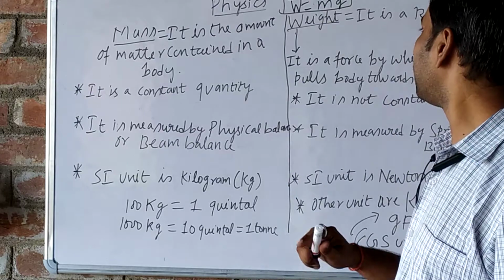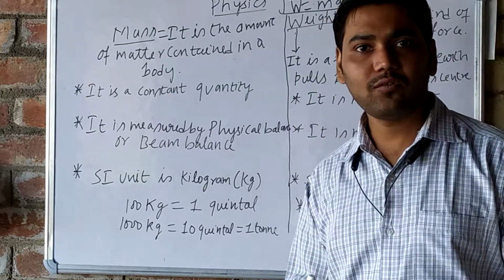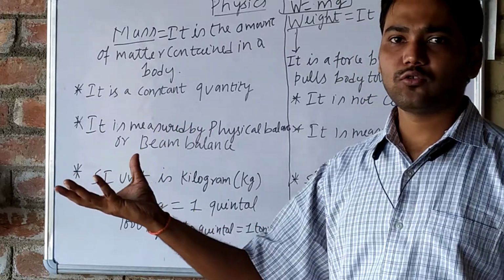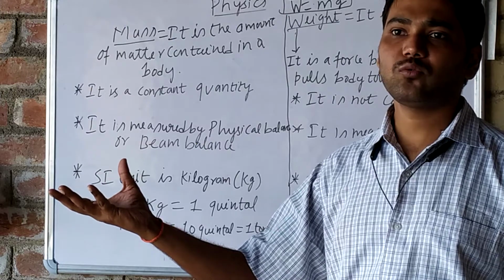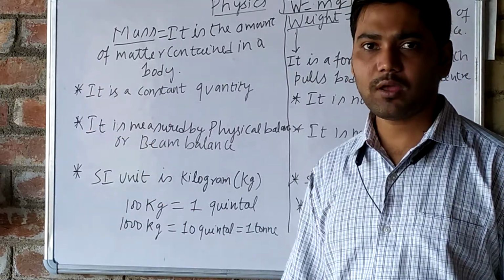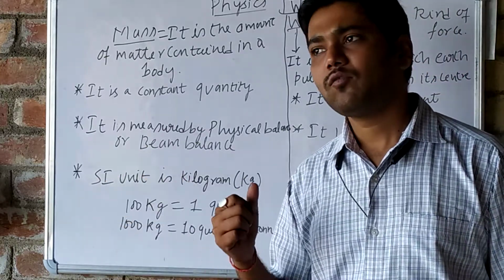So weight is a kind of force by which earth pulls a body towards its center. I have given one best example: a person is holding a stone on his hand. As soon as he releases it, what happens? The stone will fall downward. Why? Because of the force of weight. So weight is actually a force.